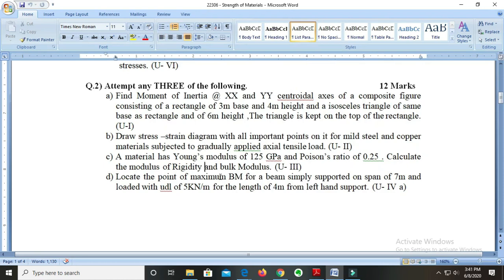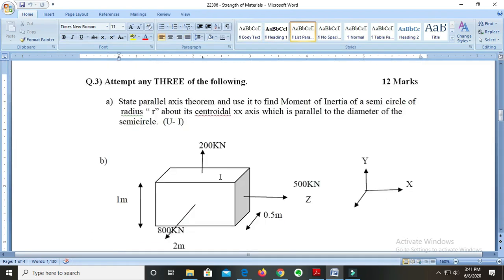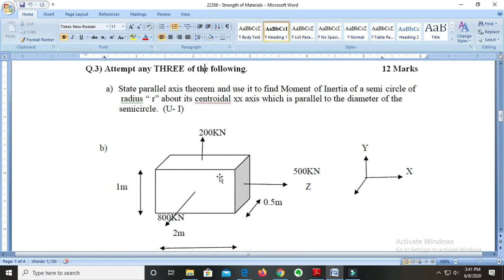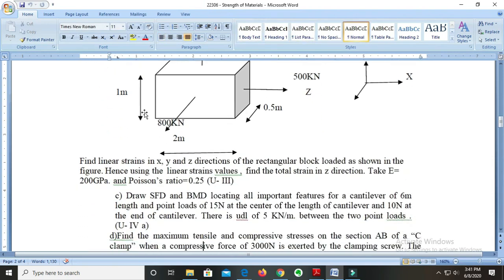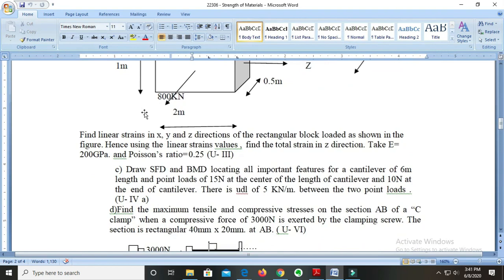Then let us go for question number 3. Again for question number 3 we will have solve any 3 of the following. Here too we will have 12 marks. From 4 questions we have to solve 3 questions over here. Question number 3A is a theoretical question where you are asked the parallel axis theorem. So that is clearly a theoretical question. You will have question number 3B as a numerical, question number 3C as a numerical and question number 3D as a numerical.